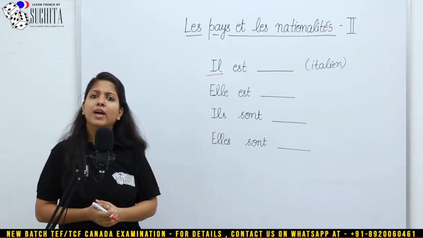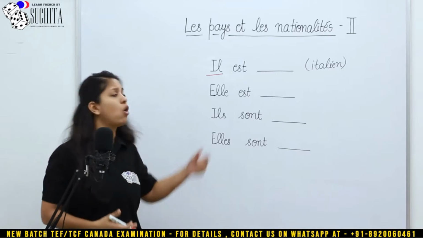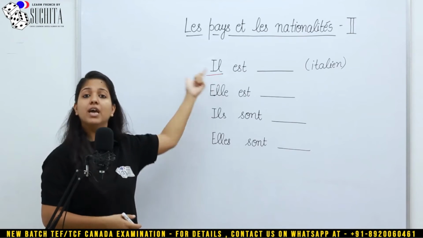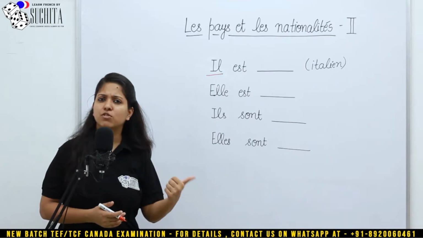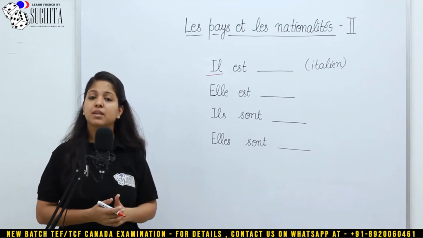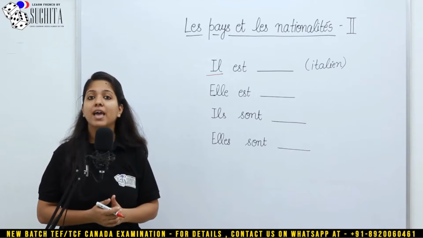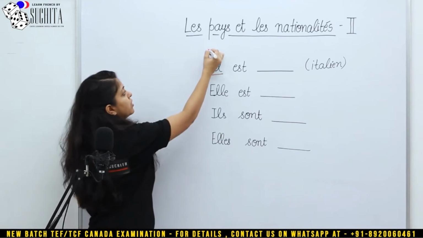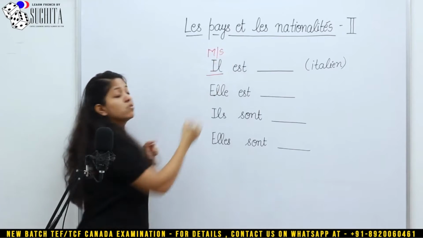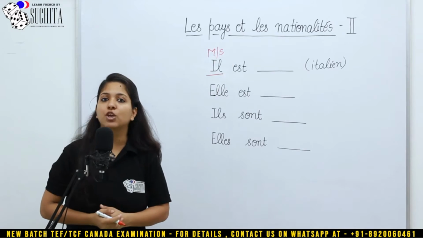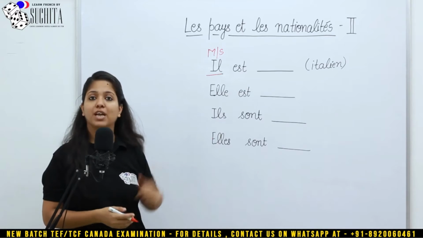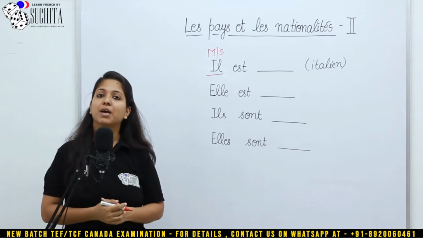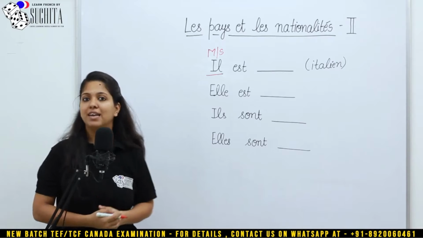So now you will look at the gender and the number of this particular word. Il means he. Is it masculin ou féminin? Là c'est masculin et singulier. So since it is masculine and singular, you will use the masculine singular version of the nationality Italien, and it becomes il est italien.